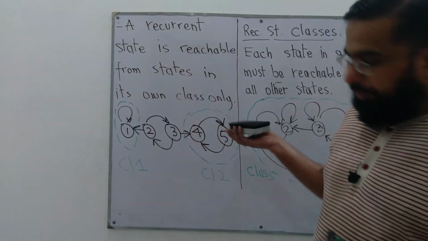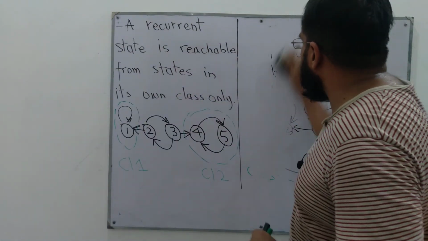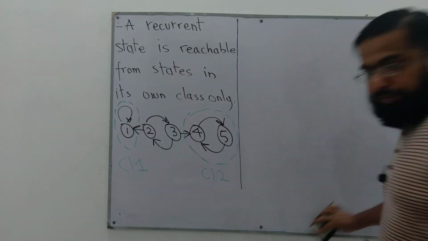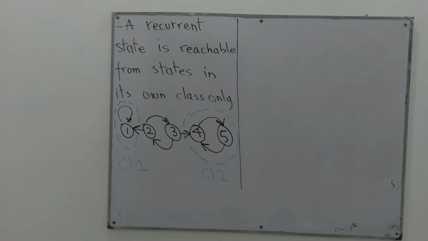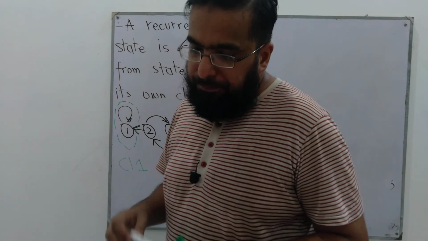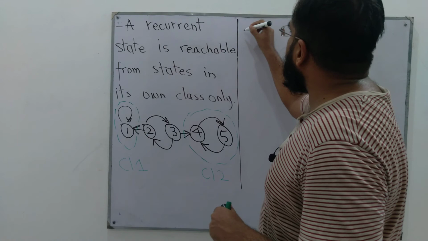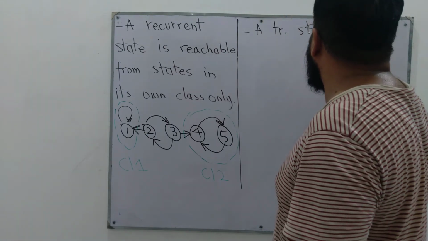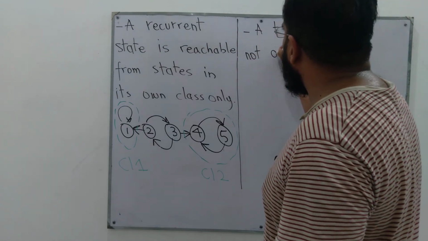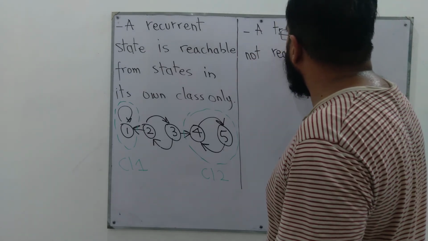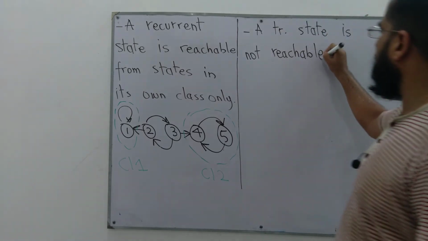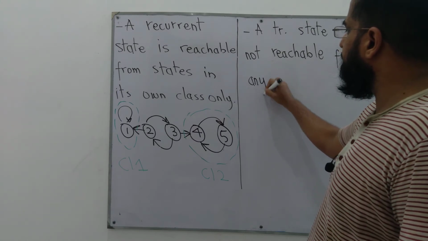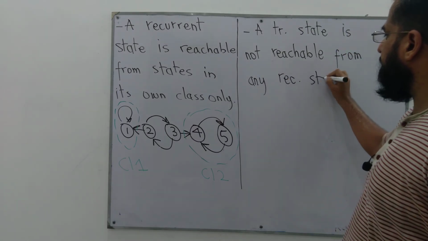And the third point regarding decomposition of Markov chains is that a transient state is not reachable from any recurrent state.